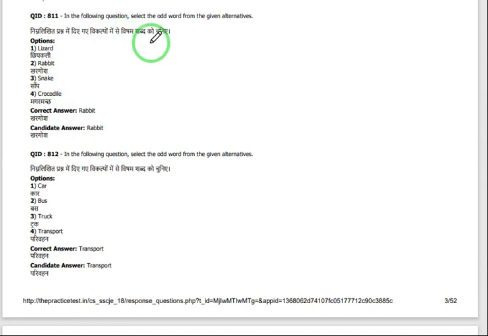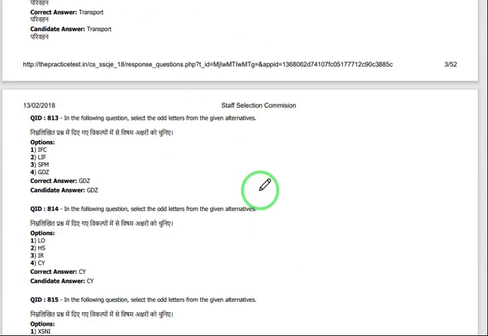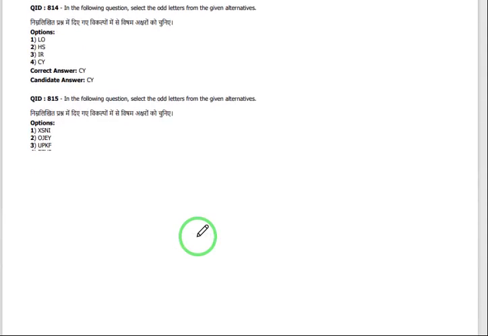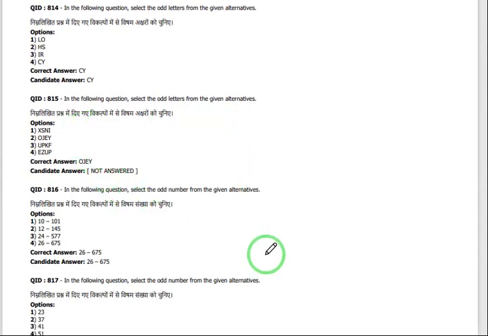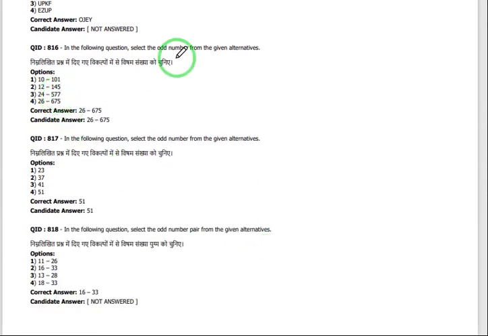And in the following question, select the odd word from the given alternatives. Same kind of model. Select the odd word. And next, select the odd letter. Same kind of model. Next also odd letter only. Next, odd number. And in the following question, select the odd number pair.